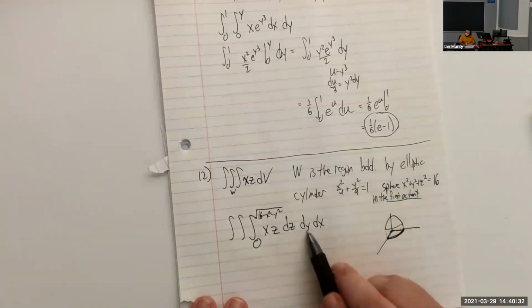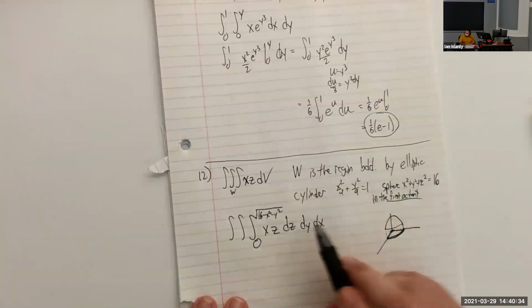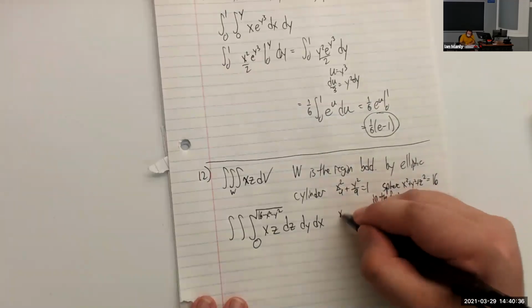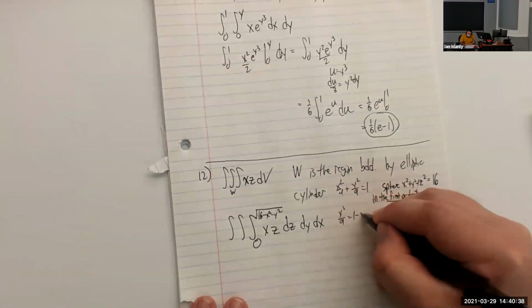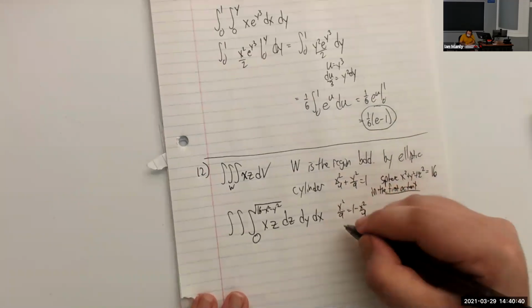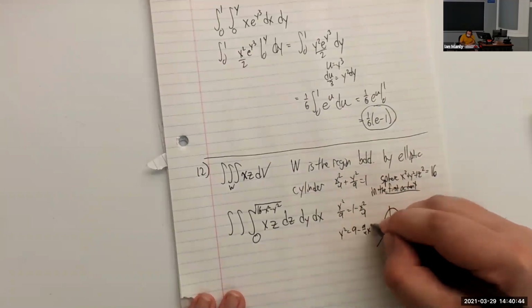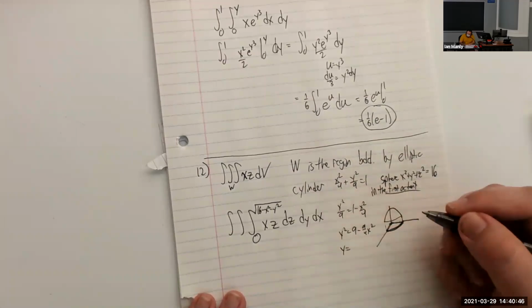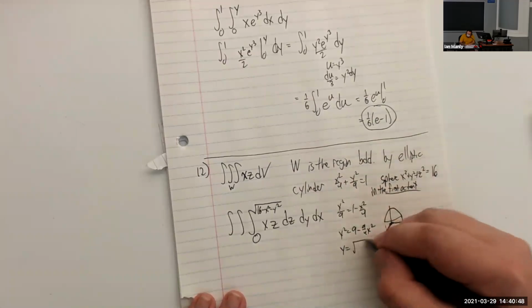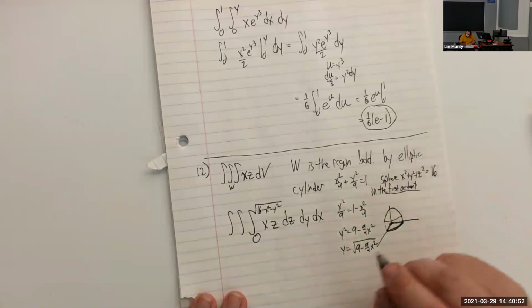Y squared over 9 is 1 minus x squared over 4. Y squared is 9 minus 9/4 x squared. And y will be the square root of 9 minus 9/4 x squared.